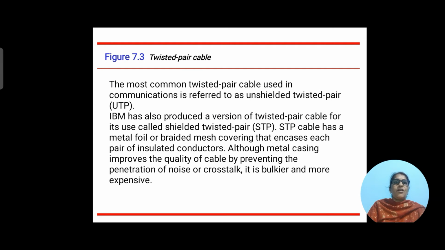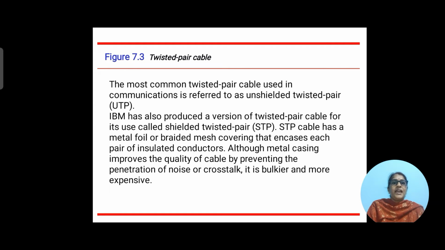The most common twisted pair cable used in communication is referred to as unshielded twisted pair, that is UTP. IBM has also produced a version of twisted pair cable for its use called shielded twisted pair, that is STP.